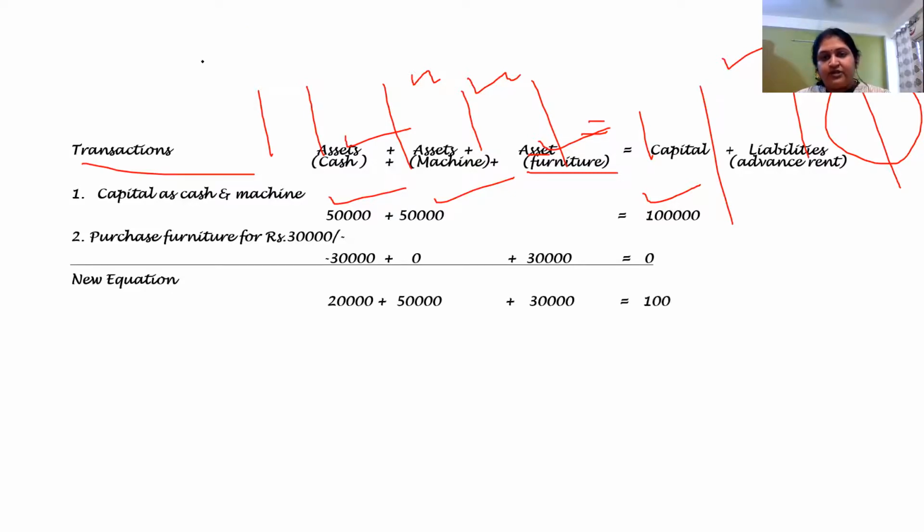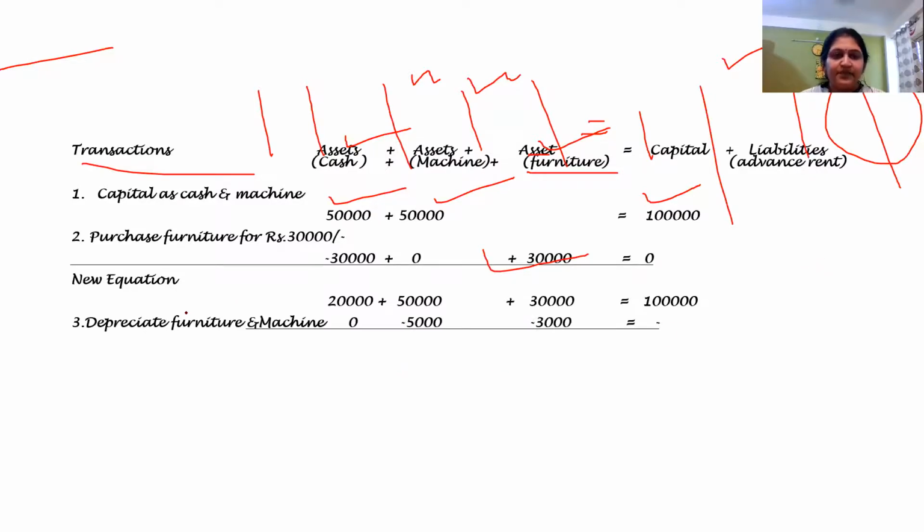And in furniture, this 30,000 is being added, and the capital remains the same. Now coming to the next entry, that is depreciate furniture and machinery at the rate of 10%. So what was the value of my machine? 50,000. So when I apply 10% to it, it comes to 5,000. And on furniture, 30,000, when I apply 10%, it comes to 3,000.